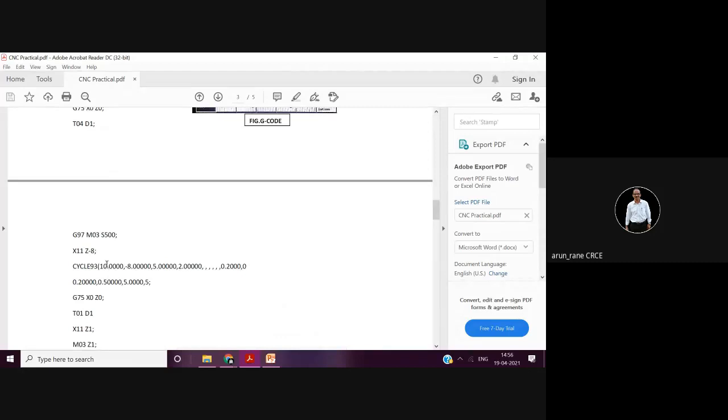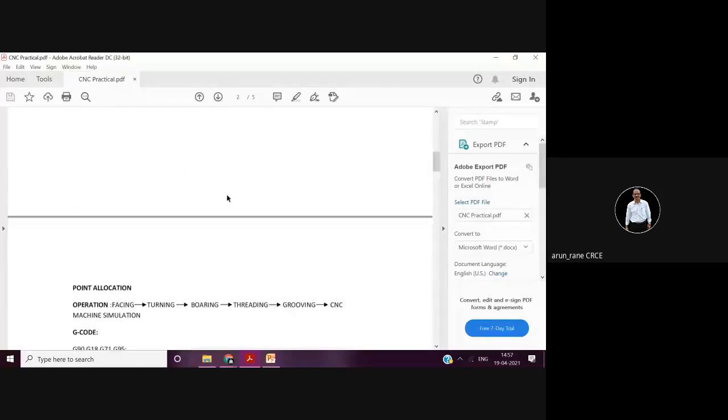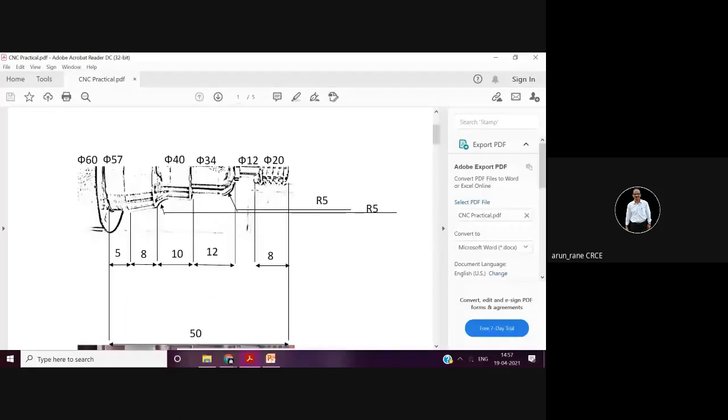Then X11 Z minus 8. Now you have to remember that dimension, X11 and Z minus 8. So Z minus 8 is 8. We have to do this grooving with the help of a grooving tool. So X11 and Z minus 8. So Z minus 8 is here and X11 is a little inside.